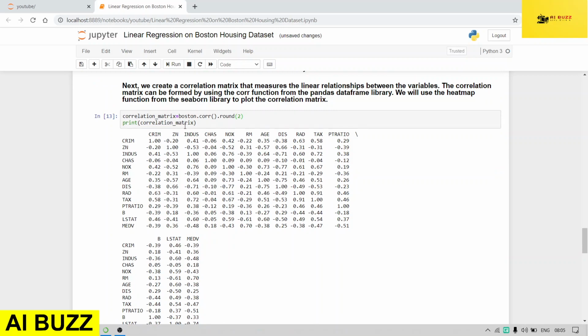It is a simple command, Boston dot corr, for correlation. I'm rounding the figure off to 2 digits. It is not compulsory or mandatory, but I am doing it. Here the data is shown in a table, so it is better to use some graphs.